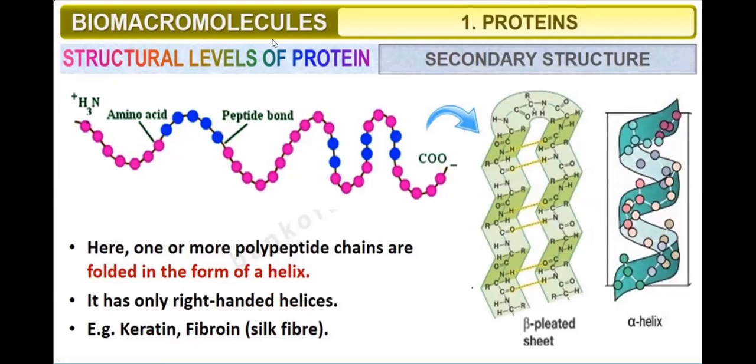Now secondary structure of protein. Here one or more polypeptide chains are folded in the form of a helix. This is amino acid. They are folded in the form of a helix. It has only a right-handed helix. So this is what? Alpha helix. Alpha right-handed helix. Like keratin, fibroin, these are what? Secondary structure.